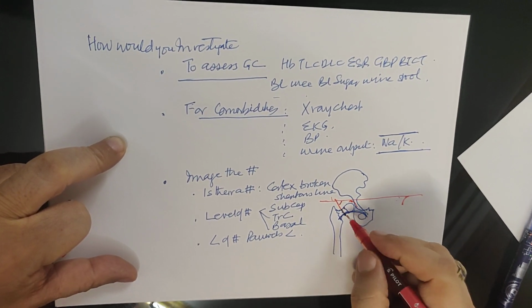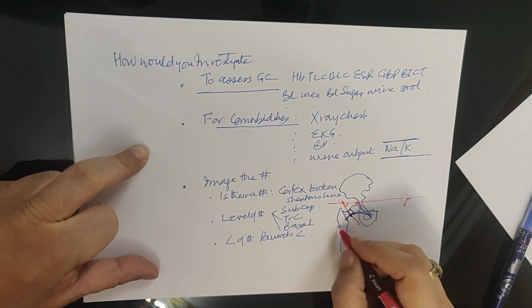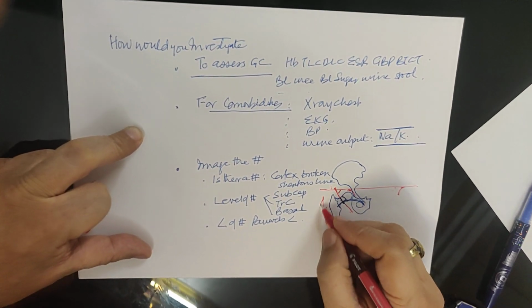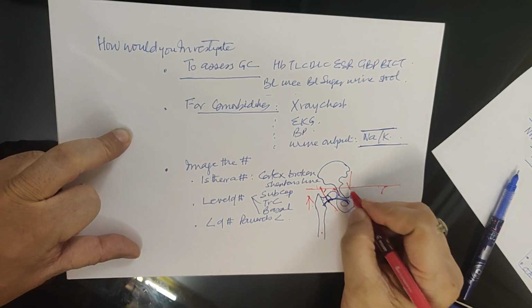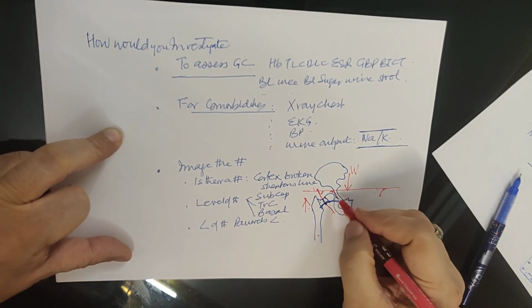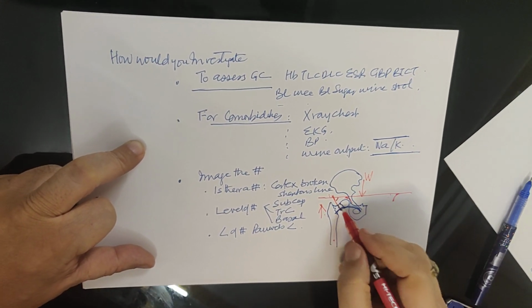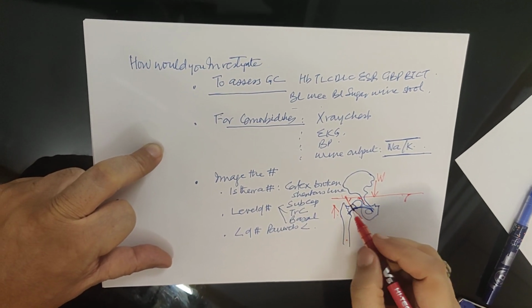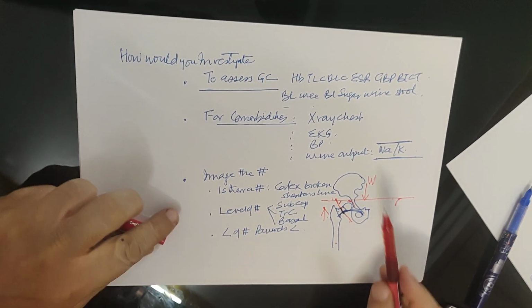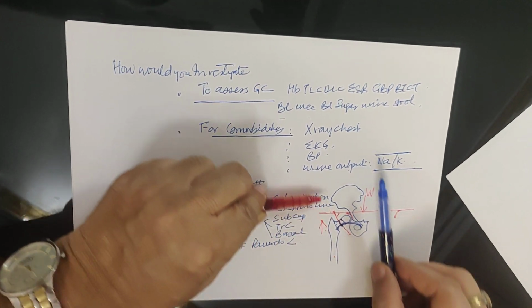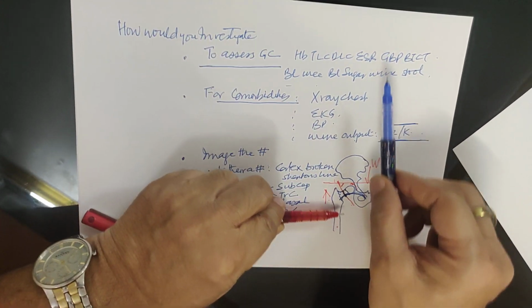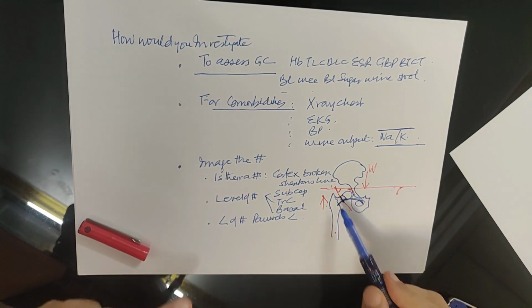Now if this Pauwels' angle is vertical, then the muscle force acting parallel to the shaft of femur and the weight acting like this will cause a shearing stress. The shaft of femur will go up and the weight will go down, and that will cause a shearing stress.